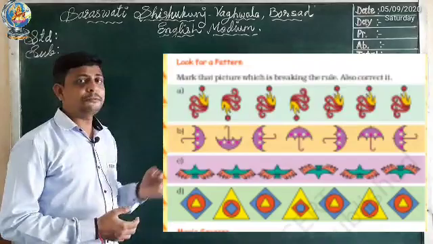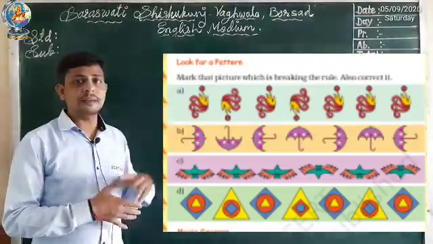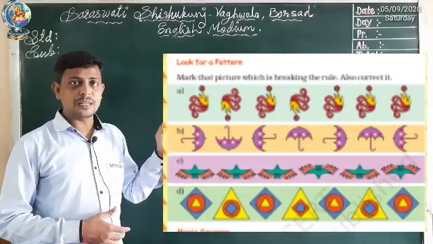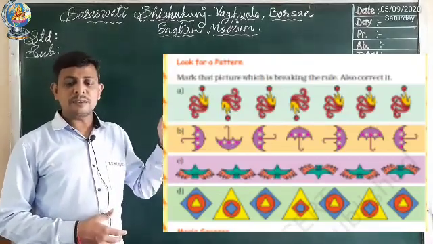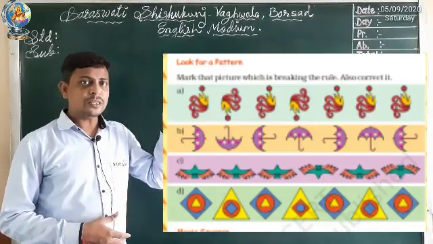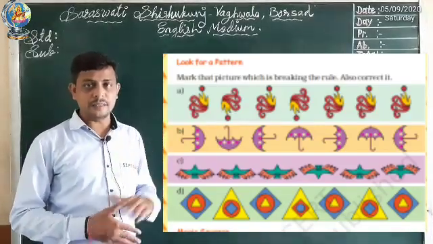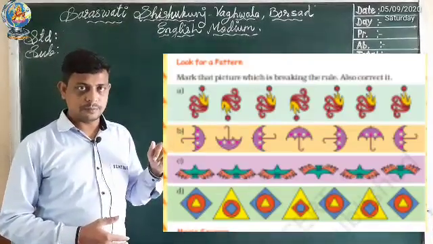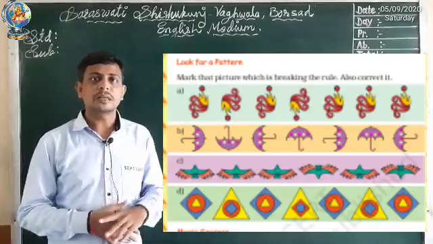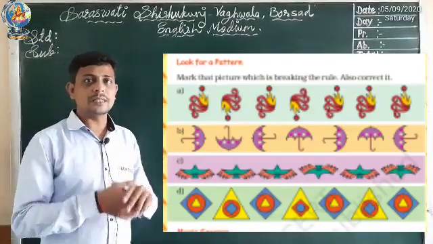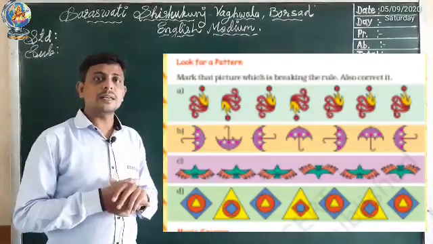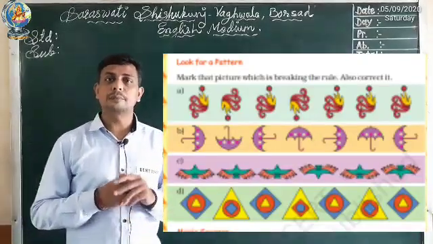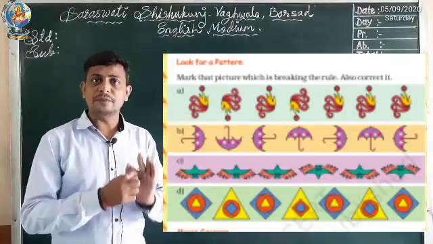If you observe carefully this design or pattern, we come to know that one is up, second one is down, third one is up, fourth one is down, fifth one is up, and sixth one is also up. So here the sixth picture breaks the rule. Actually it should be down, but it is up here. That's why figure number 6 is breaking the rule of this given pattern. So we have to circle that particular picture.